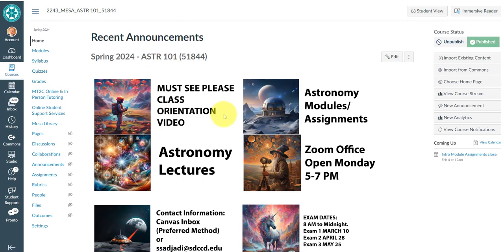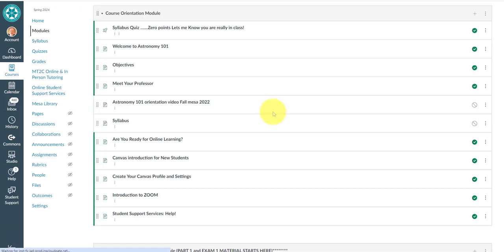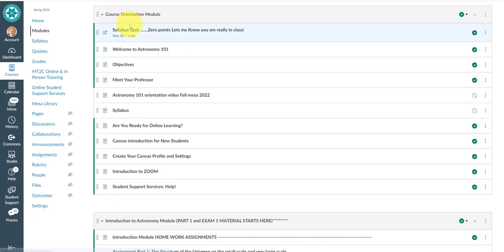So this is the home page. Now this icon will take you to the astronomy modules and your homework, what we call assignments, homework. You click on it and you start with the orientation module. There's a little syllabus quiz here. This syllabus quiz has 0 points, but it lets me know that you're in the class. It's like taking a roll, just to make sure that you're actually present in the class.